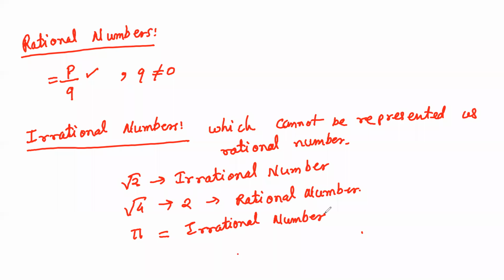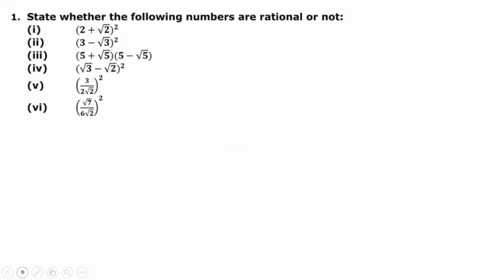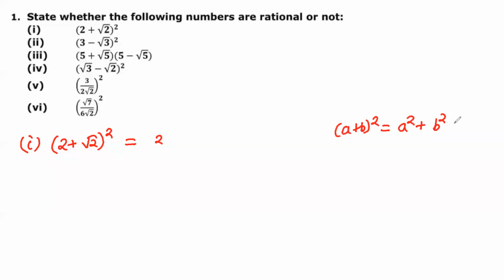I'm clearing this screen. Now the question is, state whether the following numbers are rational or not. Let me solve the first question, the others you will solve and tell me the answer. First one is 2 plus under root 2, whole square. You must know the formula, a plus b whole square is a square plus b square plus 2ab, and a minus b whole square is a square plus b square minus 2ab.